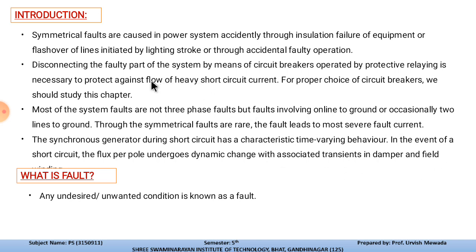So we need to calculate the symmetrical fault, which means we need to study the symmetrical fault analysis. Through the symmetrical fault analysis we can select the protecting device accordingly, and we can protect our system from heavy faulty conditions. So let us discuss what a fault actually is. A fault is any undesired, because we are not expecting that a fault will occur, so it is an undesired or unwanted condition, and it is known as a fault.